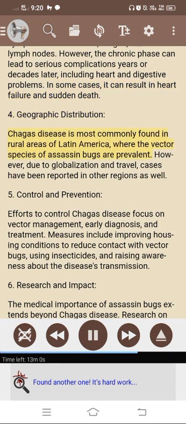4. Geographic distribution. Chagas disease is most commonly found in rural areas of Latin America, where the vector species of assassin bugs are prevalent. However, due to globalization and travel, cases have been reported in other regions as well.